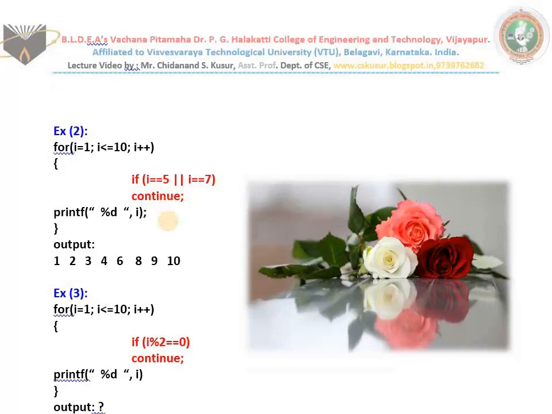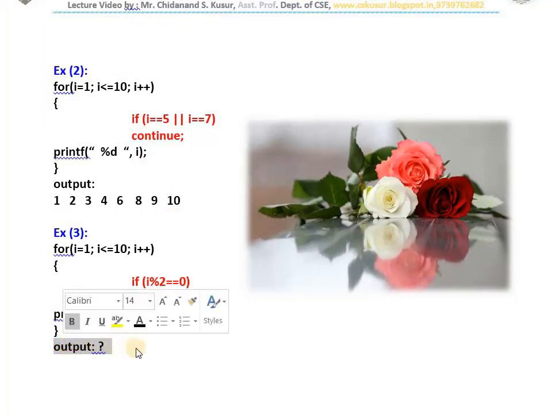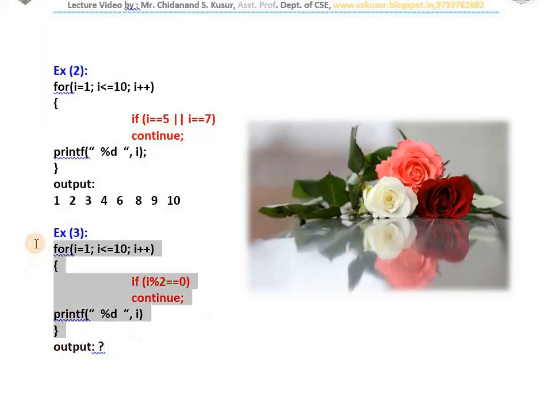I hope you understood. See here, can you tell me the output of this code now? I give you 30 seconds. All of you think, what is this condition? If i mod 2 double equals to 0, continue works. Why have I given i mod 2 double equals to 0? Can anyone of you tell me the answer?